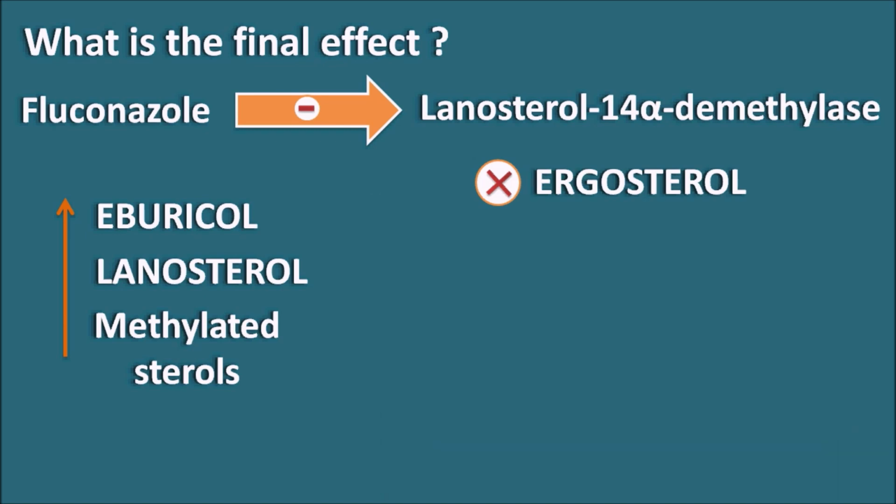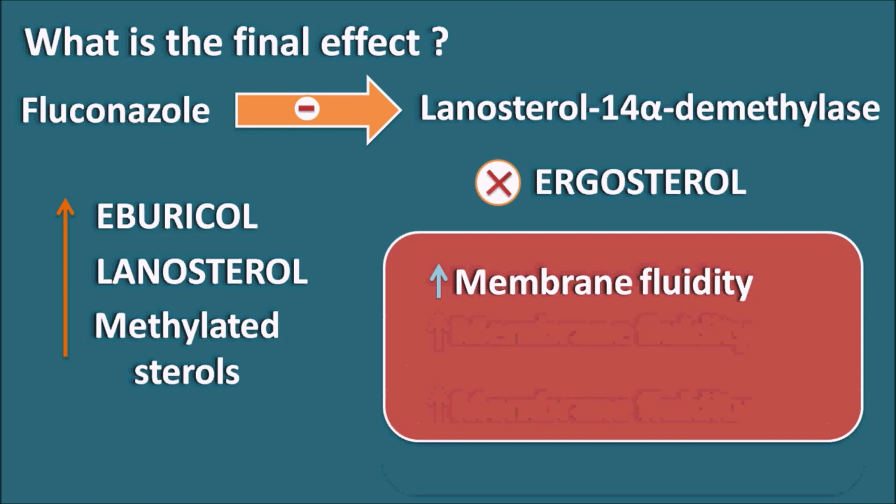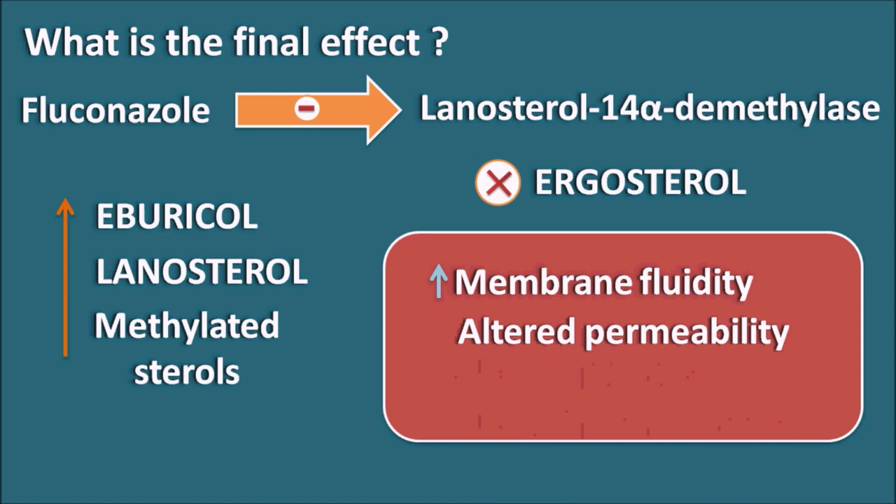Due to lack of ergosterol within the fungal membrane, fluconazole can affect a few of the activities related to the fungal membrane. For example, it can increase the membrane fluidity, because ergosterol is very important for maintaining membrane rigidity, and when it is not present, the membrane fluidity is increased. Similarly, the permeability is altered: whenever fluidity increases, the permeability through the membrane is also modified. It can also increase the leakage of amino acids and some of the essential components like potassium, so these are lost out of the fungal cell. And even the membrane-related enzymatic activity is reduced due to absence of ergosterol.